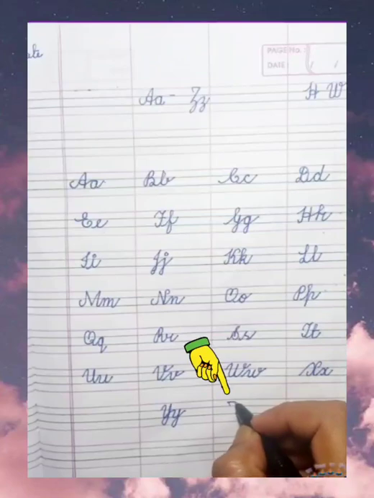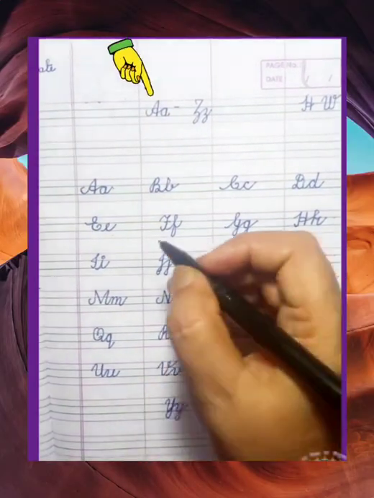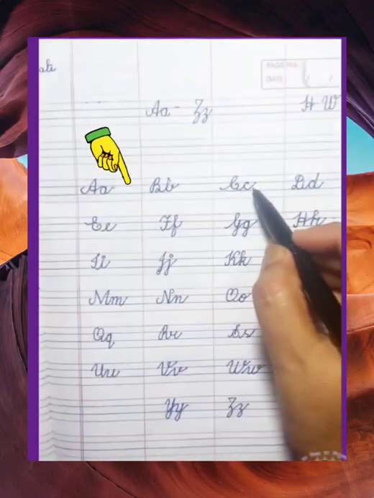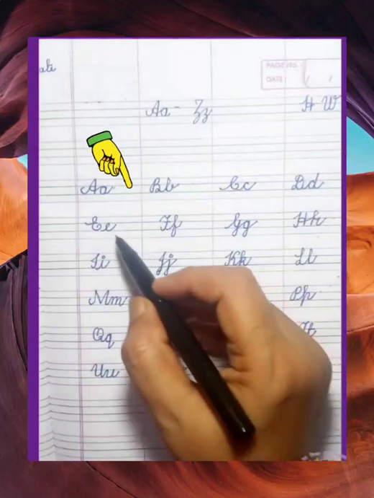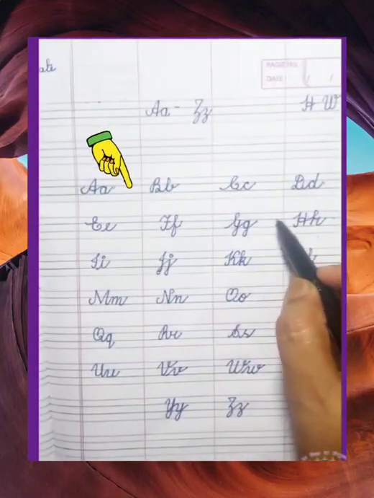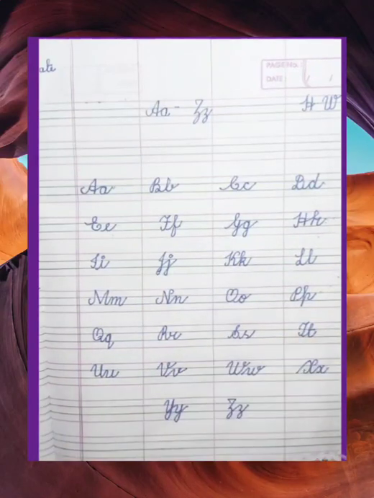Z says Z. Children, now you have learned how to write alphabets in notebook. All the letters will touch middle line in last C because they have to catch their new friend. So every alphabet will touch middle line in last. Okay children?